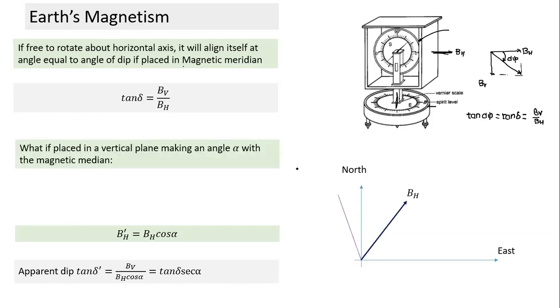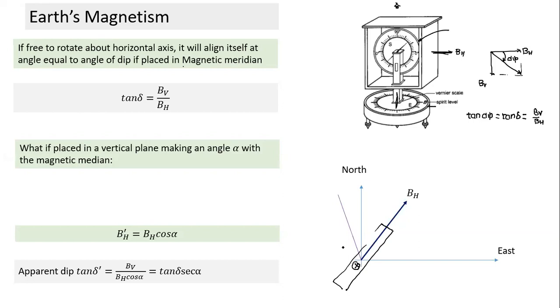Just try and understand, see, if I view from the top, I'm looking from the top. This direction is east and this direction is north. And what does BH indicate here? The horizontal component of the magnetic field. So if I place this vertical compass in this plane, on the needle, what are the components acting? One component BH is acting like this, and the vertical component is acting downwards. Okay, because this is a horizontal component.